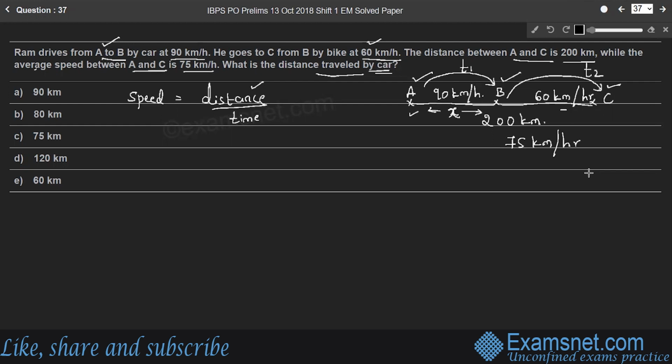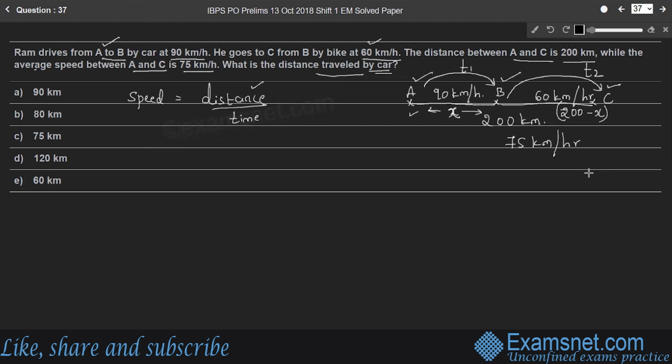Right. So what is the distance here from B to C? It is total distance minus A to B distance. That is 200 minus x divided by speed, which is 60 km/h. So T1 plus T2, the time taken by him to travel from A to B plus B to C, gives the time taken by him to travel from A to C. That is the total time. So what is the total time? It is total distance by average speed. Right. So substitute the values, we'll get the value of x here. So what is x according to assumption? The distance between A and B. Right. So let us write step by step.